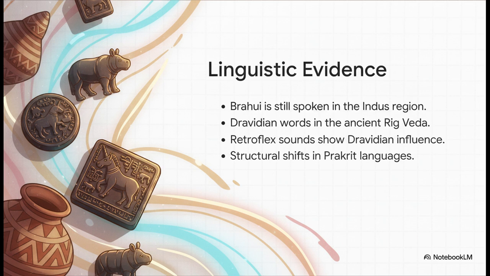Second, the incredibly ancient Rigveda is dotted with distinct Dravidian loanwords. Third, if you look at those distinctive retroflex sounds like da and na found in Indo-Aryan languages, those are actually foundational Dravidian phonetic influences. And finally, we see major structural shifts in Prakrit that pull it away from its Indo-European roots and much closer to Dravidian language patterns. It's also worth noting that Aryan-speaking populations migrated into South Asia around 1800 BCE, which was only after the mature Indus Valley civilization had already collapsed and fragmented.